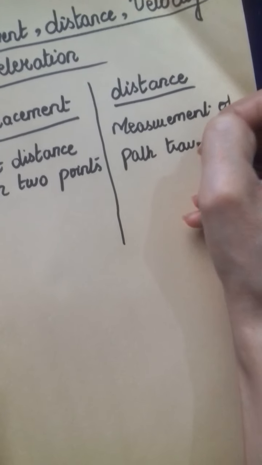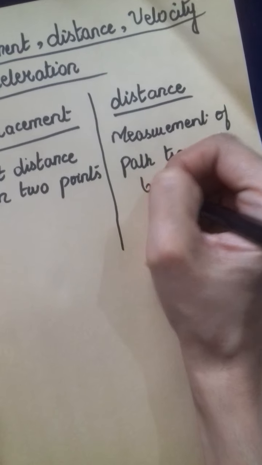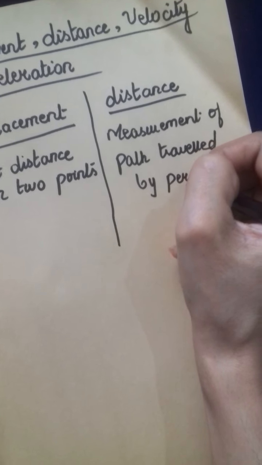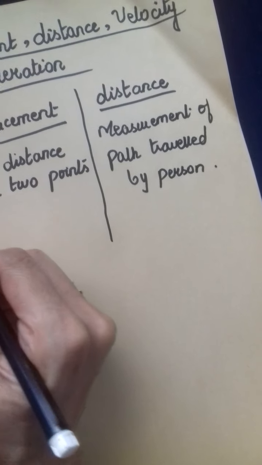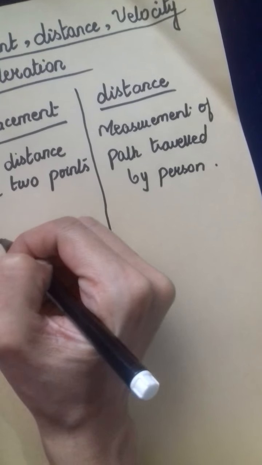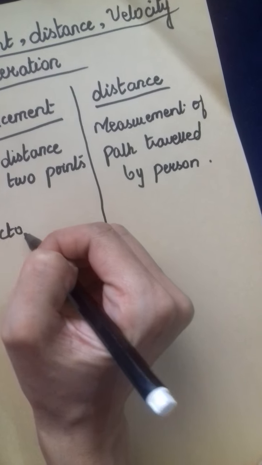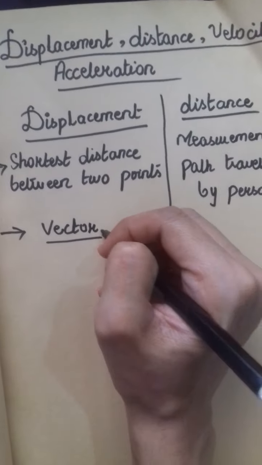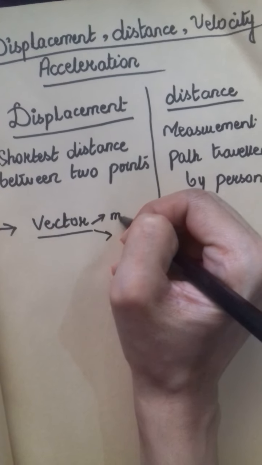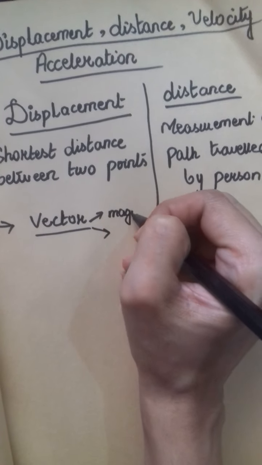Okay, the second difference is that displacement is a vector quantity. Vector quantity means any quantity which needs both the magnitude as well as direction for its explanation.